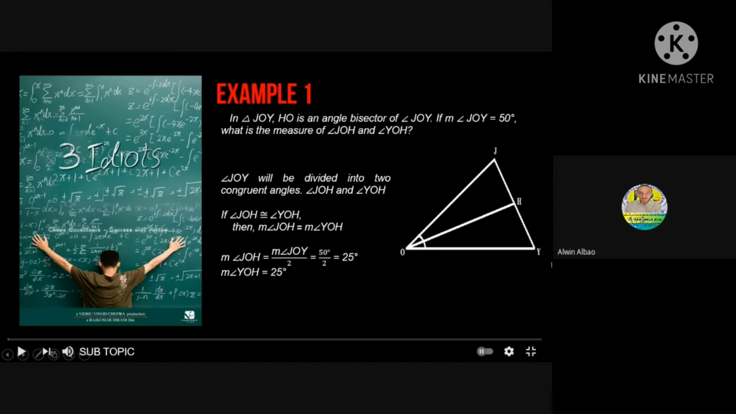If angle JOH is congruent to angle YOH, then the measure of the angle JOH is equal to the measure of the angle YOH. The measure of angle JOH equals the measure of angle JOY, which is 50 degrees, divided by 2, so therefore the measure of the angle JOH is 25 degrees. Since JOH is congruent to YOH, therefore the measure of the angle YOH is also 25 degrees.